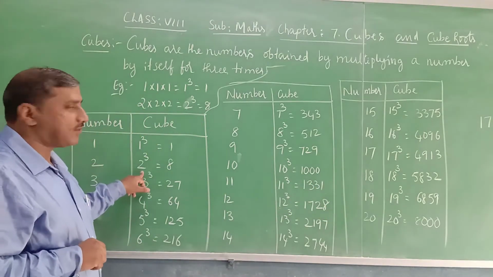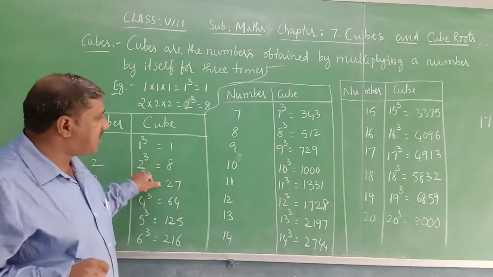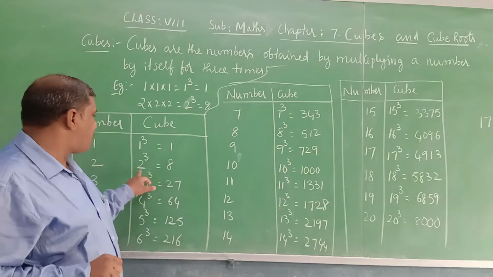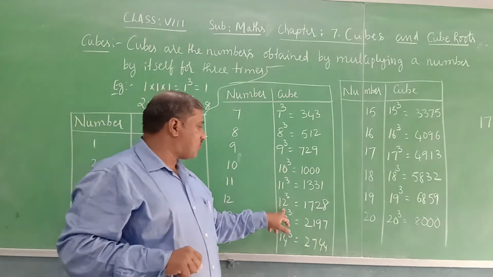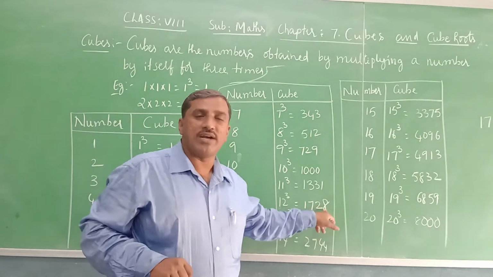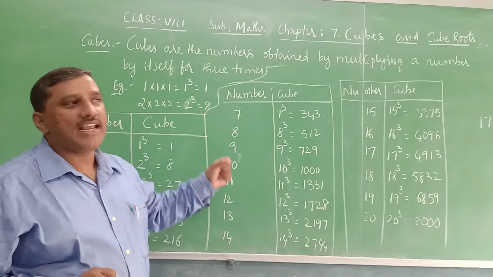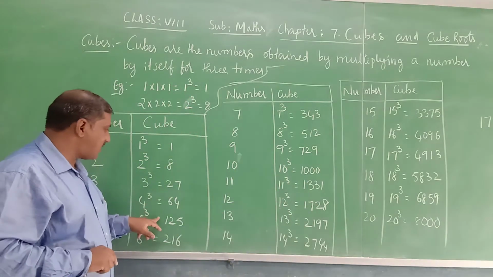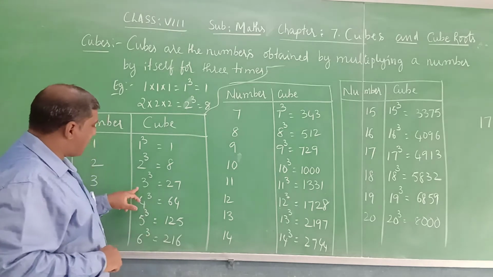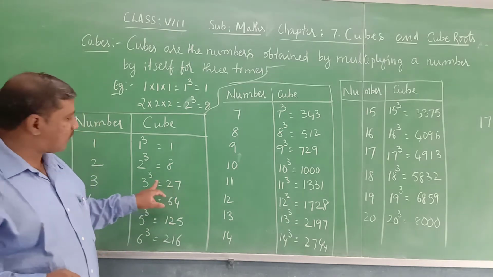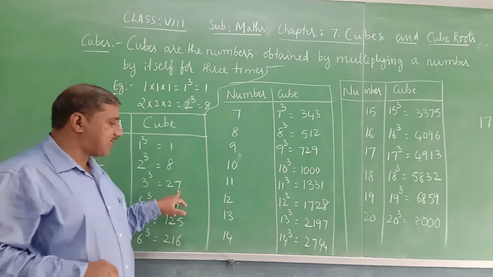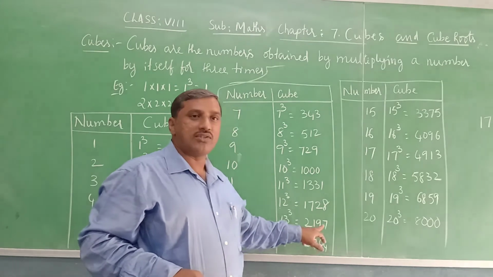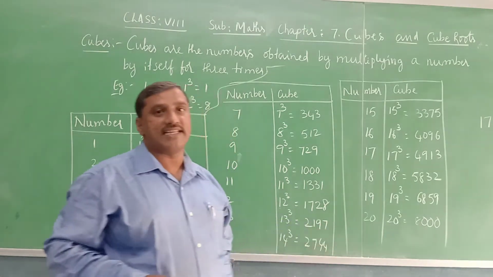Now 2 cube, 2 is in the unit place, and 12 cube, 2 is in the ones place. The cube of 2 is 8, the cube of 12 is 1728, again 8 is there. So if any number's ones place is 2, its cube will end with 8. Similarly 3 cube is 27. The units place is 3, and the units place of its cube is 7. 13 cube is 2197, again 7 is there.